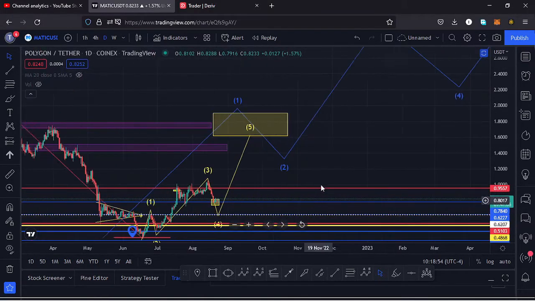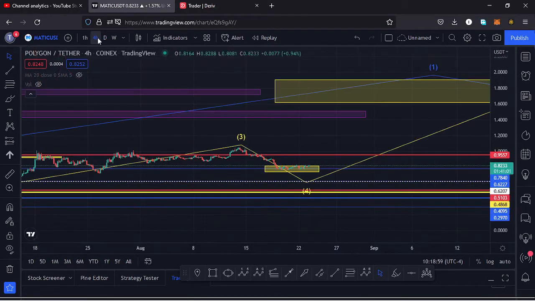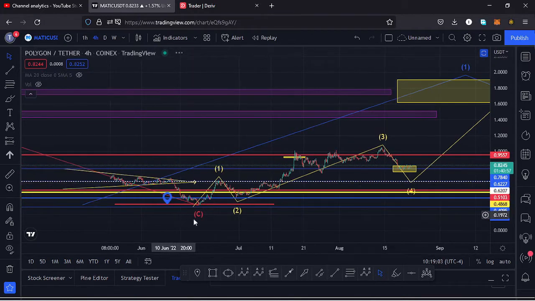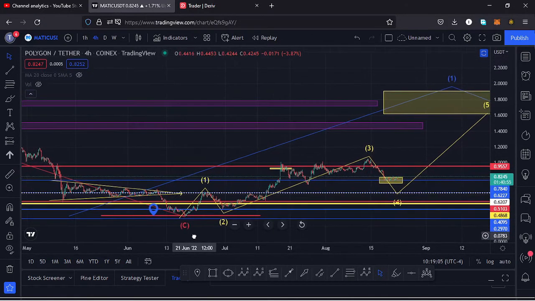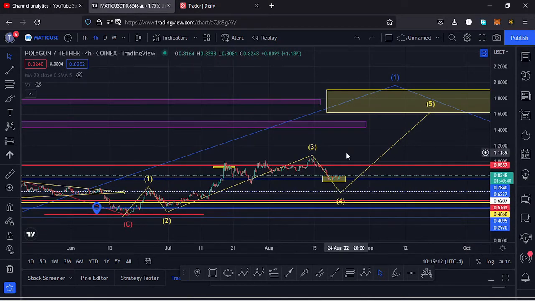So if I zoom out here on the charts and get to the 4-hour chart for further analysis, here on the 4-hour chart, you can see after making our low down here at around the $0.32 mark, we have been seeing higher prices in this Elliott wave structure in yellow, and I believe this is the fractal wave within a wave 1, and once we see the formation of a wave 5 to the upside, then that will be completing a higher Elliott wave count 1.